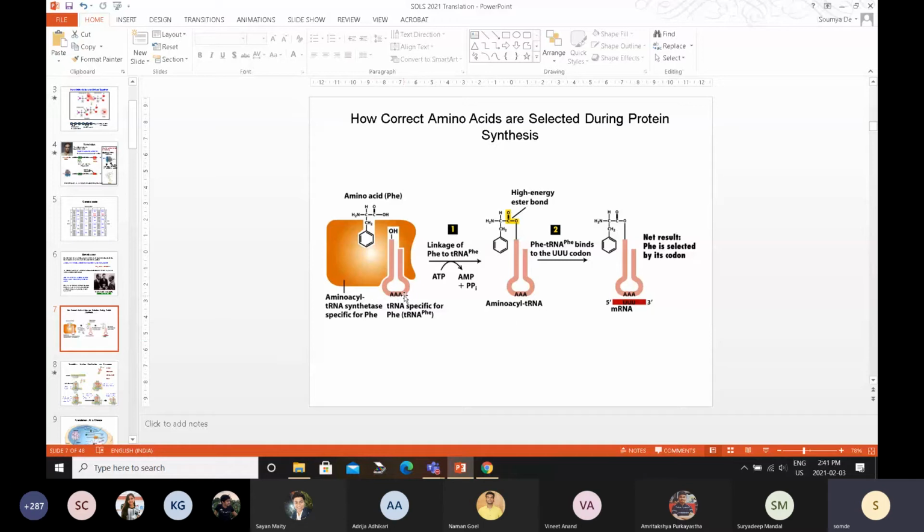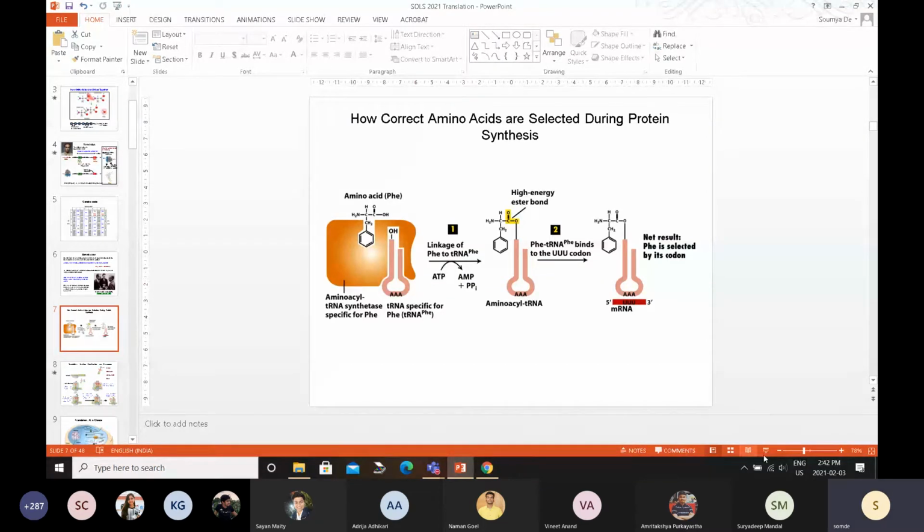So this tRNA has the anticodon, and this enzyme, so enzymes are also proteins, enzymes are proteins which catalyze reactions. Enzymes are natural catalysts, and in our body there are thousands of enzymes responsible for catalyzing different reactions. This particular enzyme is responsible for putting this amino acid, phenylalanine, onto this particular tRNA, which carries the anticodon for phenylalanine. So if you have 20 amino acids and 20 tRNAs, you will have 20 such enzymes.